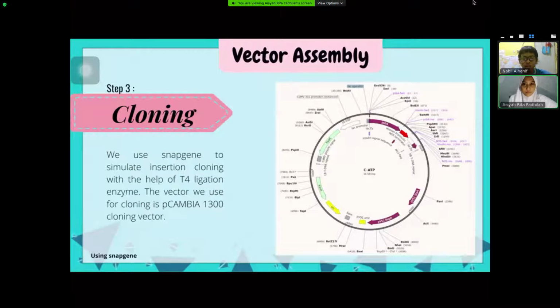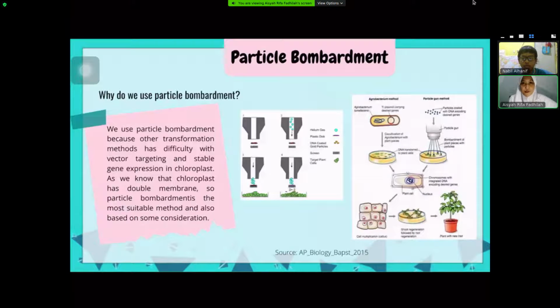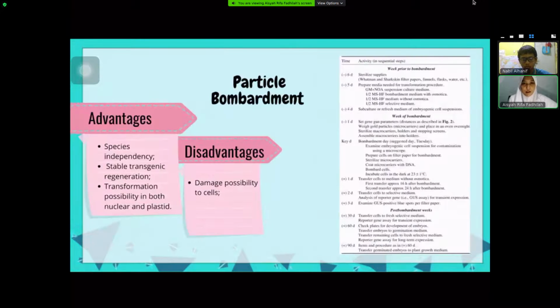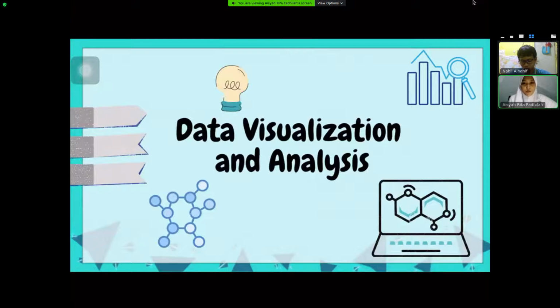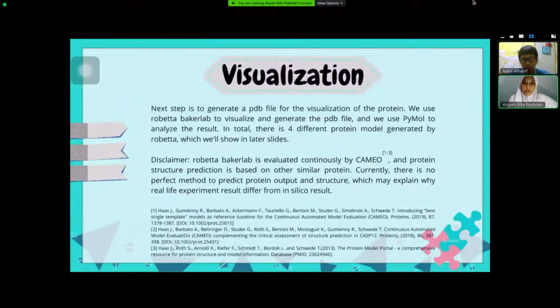And the last step is to do cloning. We use SnapGene to simulate insertion cloning with the help of T4 ligase enzyme. The vector we use for cloning is the pCAMBIA 1300 cloning vector. We use the particle bombardment method due to the double membrane of the chloroplast, which would be difficult to penetrate with any other method. These are the pros and cons of using particle bombardment, and you can do the in vitro experiment using this procedure. And these are our data visualization and analysis.